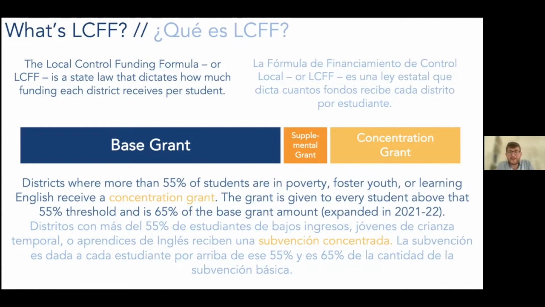The thing to remember is that the concentration grant can be a substantial amount for students, but it only kicks in after that 55% mark. So you've got to have those high concentrations of students. The idea being that districts that have such high concentrations of these students actually have substantial additional need over and beyond what the supplemental grant can provide. And so those districts get this additional funding for those students.